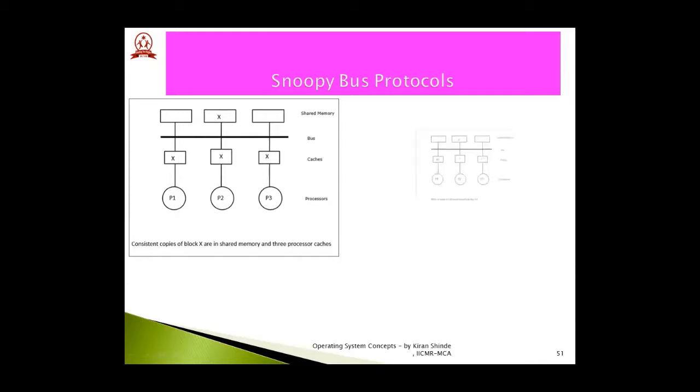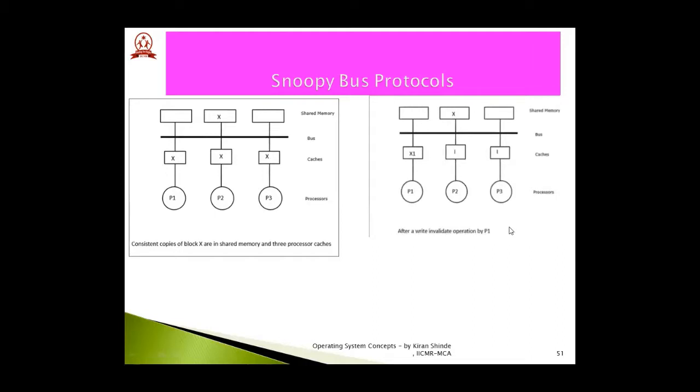If you see the second image, in this particular second image, this processor P1 is trying to modify this data item X. That modification is shown with the help of X1 here. It is just conveying that X is modified, so now it is changed to X1. But in that particular scenario, this modification should be communicated to the other processors as well, because they are also maintaining a replica of the data item X.